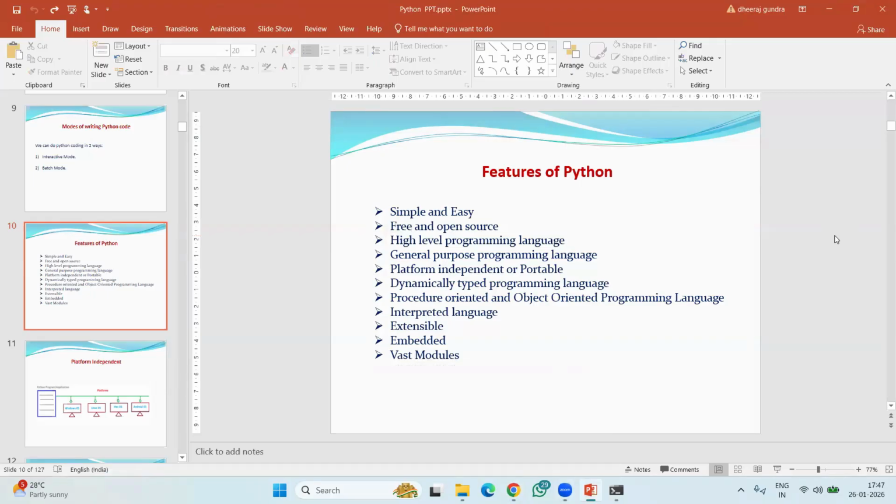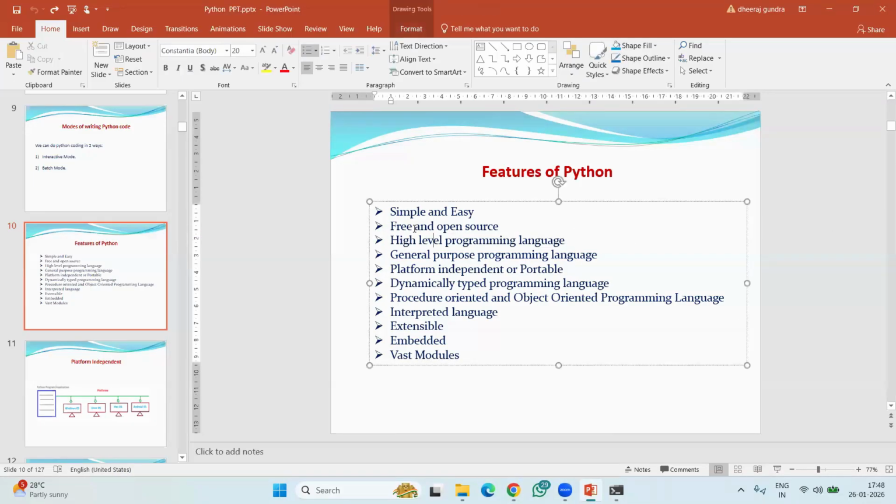Even if you uninstall, installing again is something I already showed you: we can do it within 1 minute. Without updating, you can also download and install a new one. We can do it in different ways, but that is for later. So that is free, actually. The Python software we are using is free of cost, and also open source.